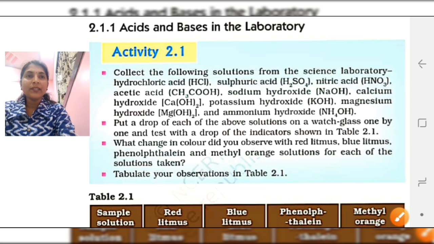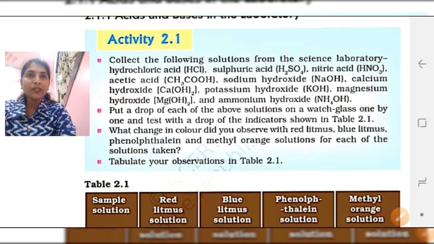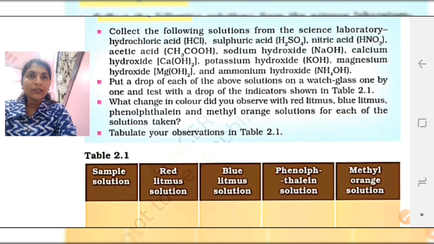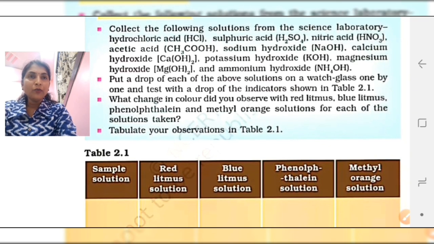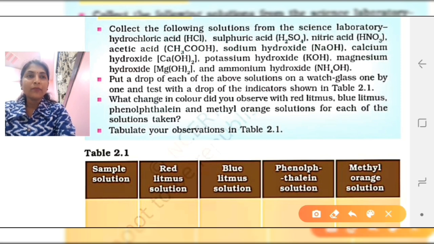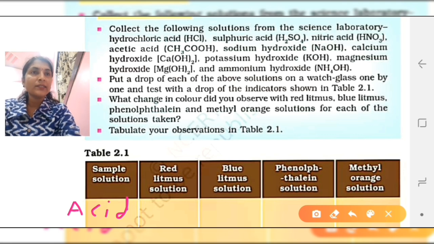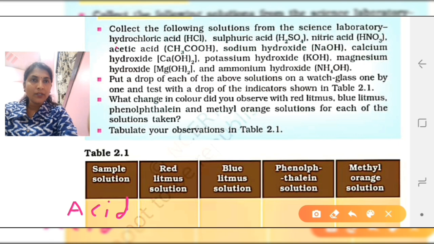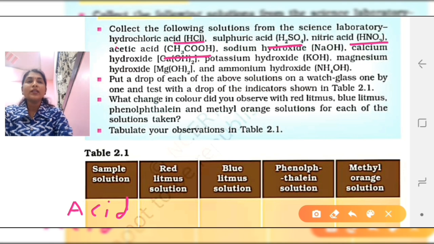So we will complete the table now, but before writing this table in your notebook, I would like to give some instructions to all of you: when you write all the samples of acids, you have to note them down. I will not write here each and every sample, so I will just write acid, so you know which are the acids. I have shown you, but once again I will underline the acids. Now the first acid is hydrochloric acid, HCl, H2SO4, HNO3, CH3COOH. So these are the acids. You can write here one by one. And now what type of changes are shown with the red litmus solution? So here you can write no change.